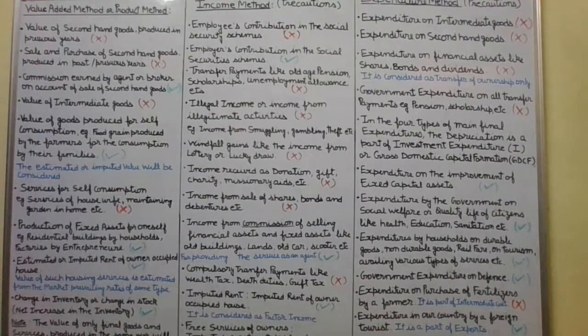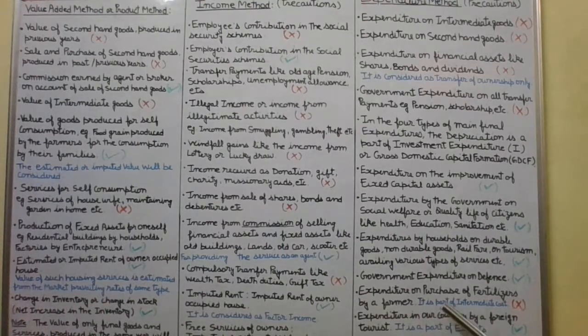Then one other example, the government expenditure on defense, will also be considered in the expenditure by the government like defense, law and order, court, police, etc. So this will be considered in G. They are part of the government final consumption expenditure, like expenditure on defense, law and order, administration. All these are part of G, so it will be considered.